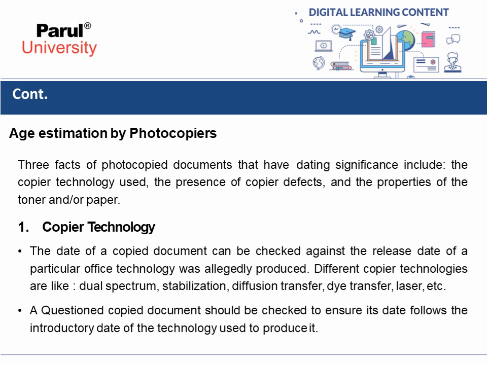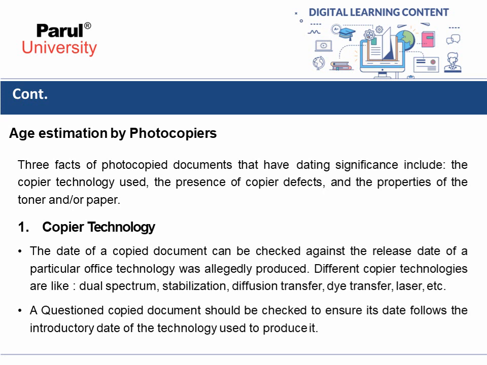Now that's all about the typewritten material. Now the next point is age estimation by photocopiers. Three facts of photocopied documents that have dating significance include the copier technology used, the presence of copier defects, and the third point is the properties of the toner or paper. Let's start with the first point, that is copier technology.